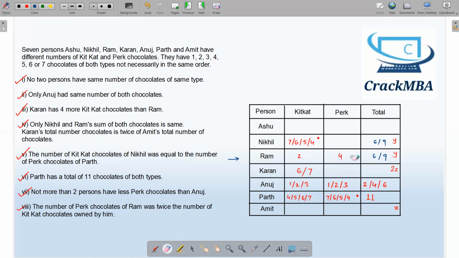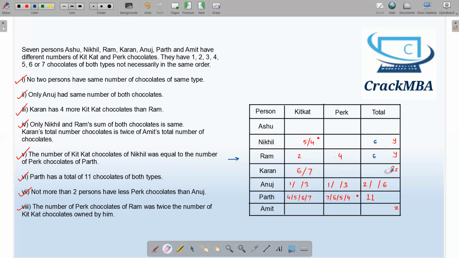Then he will have 4 Perk and a total of 6. If this is 6, this has to be 6. But if the total of Nikhil is 6, then this cannot be 7, this cannot be 6, because 6 plus something will be more than 6. That's why I've eliminated that 7 and 6. And if this is 2, this will be eliminated.